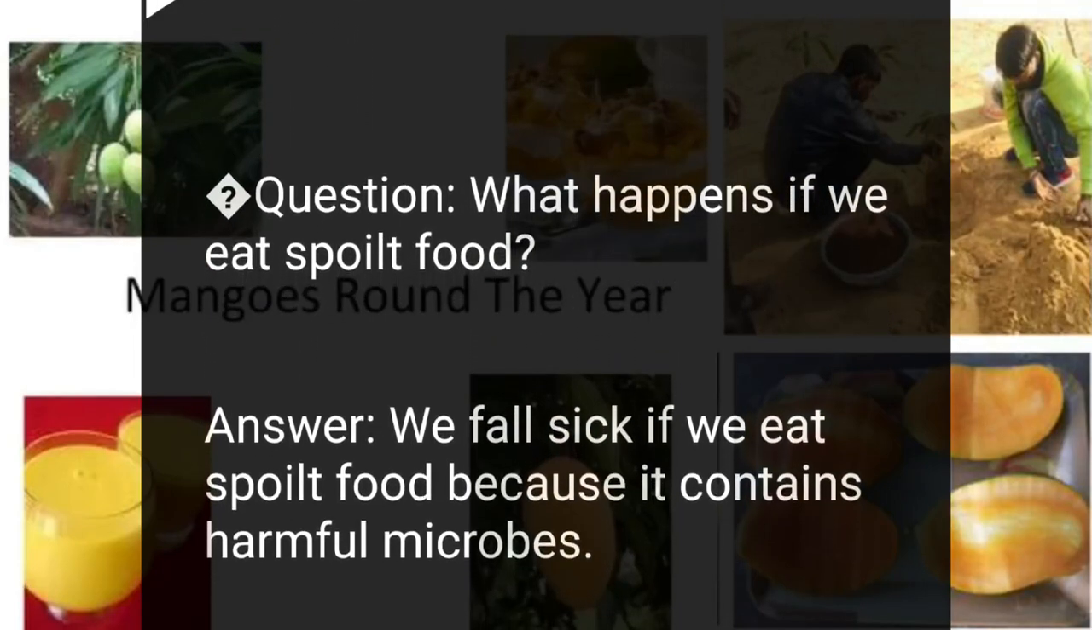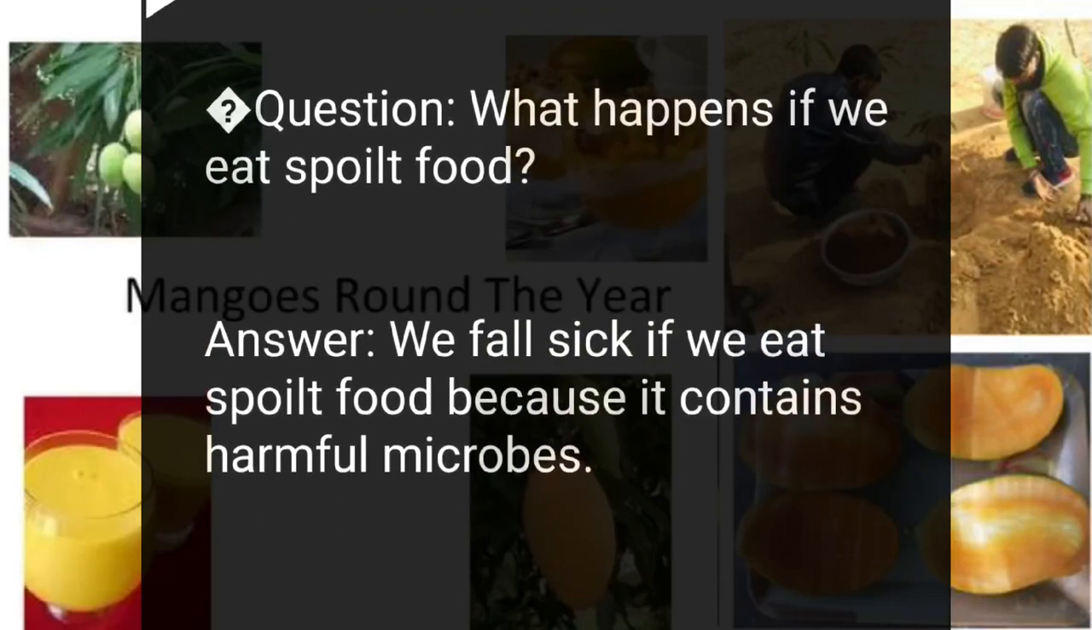Question: what happens if we eat spoiled food? Answer: we fall sick if we eat spoiled food because it contains harmful microbes.